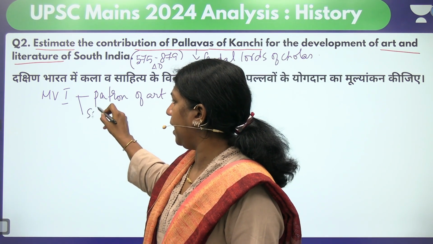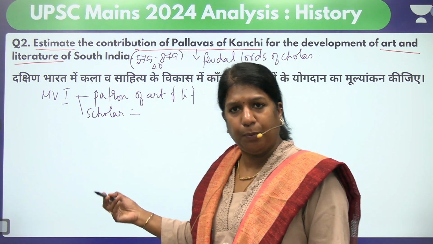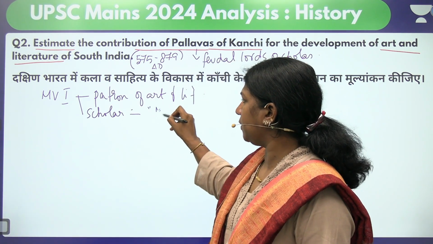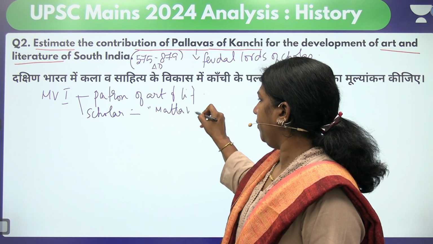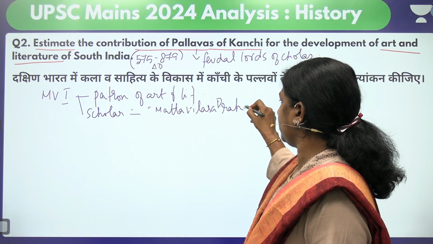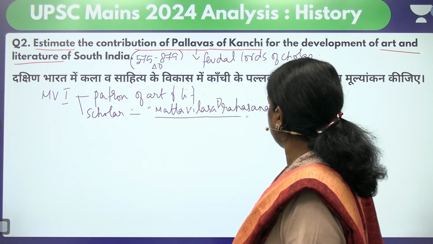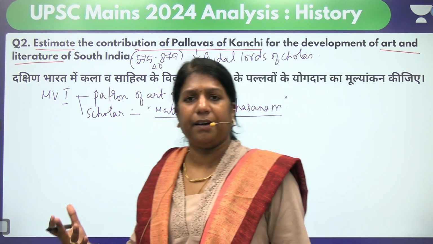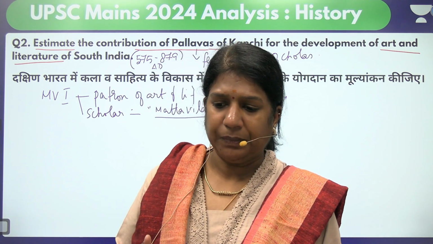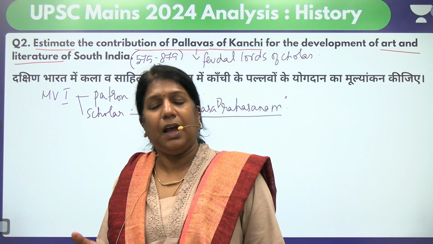Mahendravarman I was a great scholar, and he wrote a Sanskrit book called Matta Vilasa Prahasanam. It's a kind of satire, in which he was mocking the Buddhists and the Shaivites.